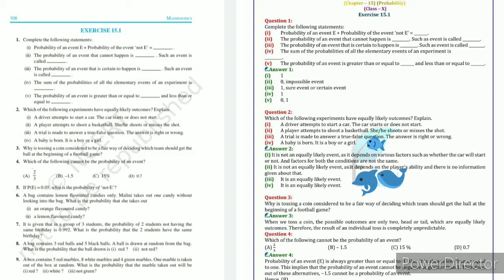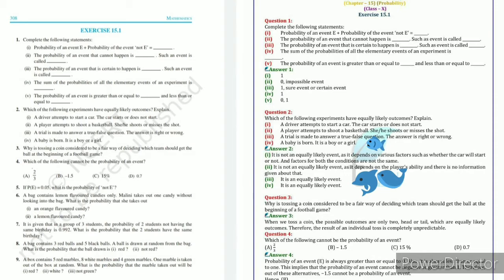Now the third, 15%. 15% is nothing but 15 divided by 100, which is greater than 0. That's why our answer is yes, it is a probability. Conclusion, minus 1.5 cannot be a probability of an event because it is smaller than 0, and according to our definition, the probability of an event is always greater than or equal to 0.